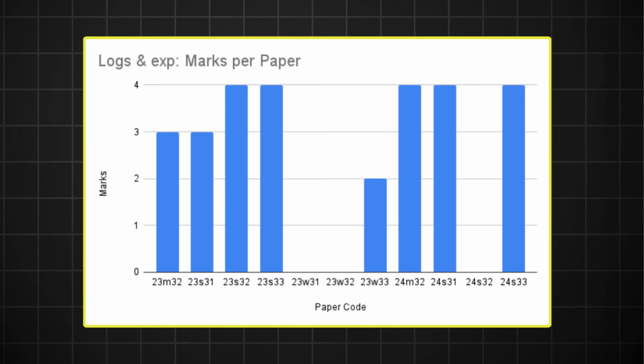Trigonometry was almost completely absent in the May June series, recording 0 marks in the variant 1 paper and a measly 3 marks in each of variant 2 and 3. Yes, this is not a very explosive topic, but this is quite underwhelming for a topic that typically averages around 6 to 7 marks per paper.